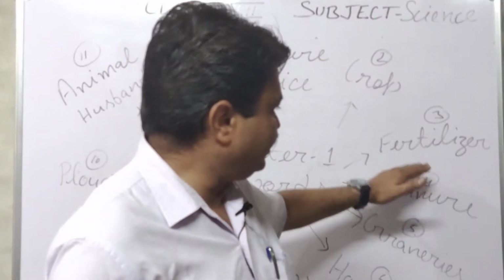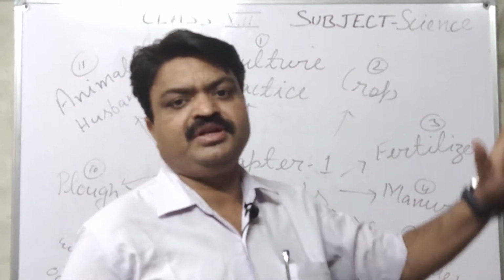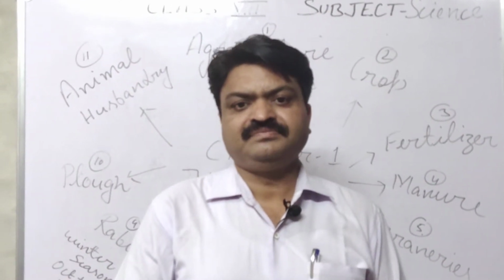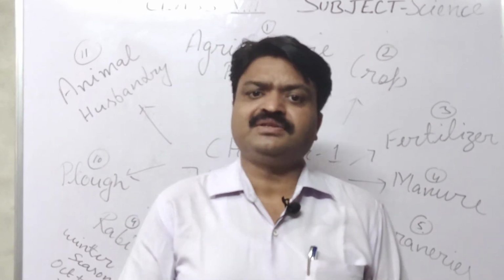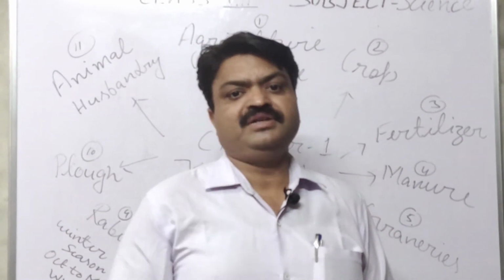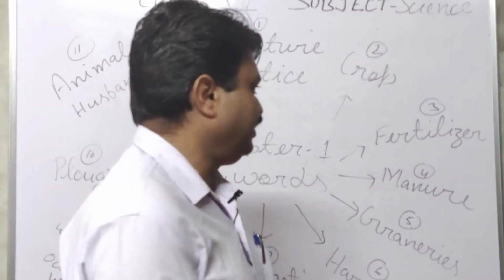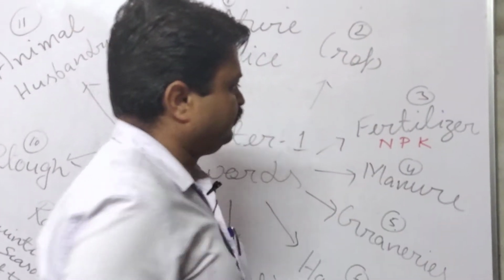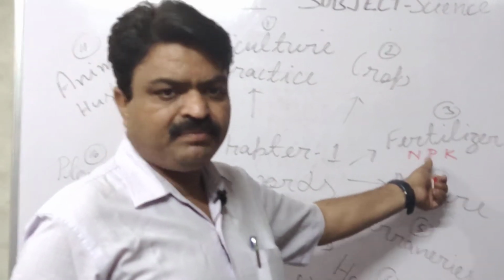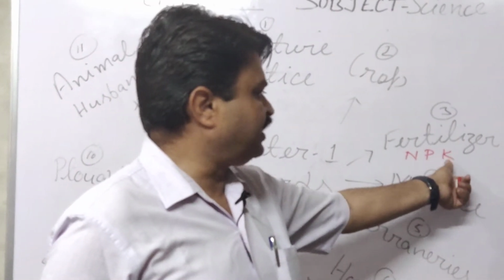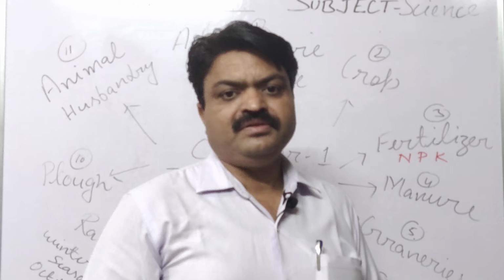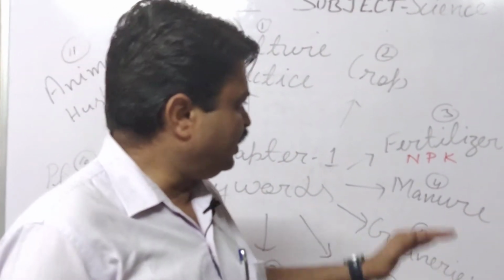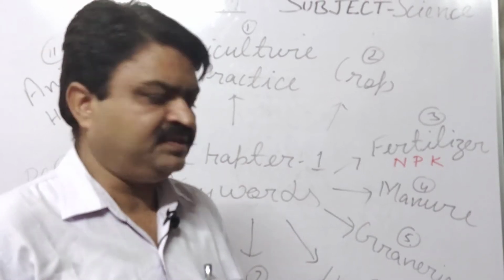They provide three main nutrients, and we can say them NPK: N for nitrogen, P for phosphorus and K for potassium. These are the main nutrients provided with the help of fertilizers.